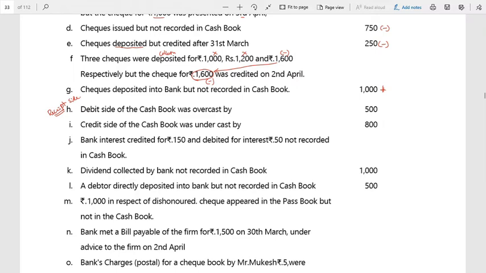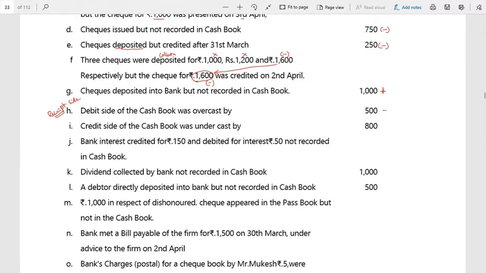So in a bank it is not actually a receipt, but because of the overcast, 500 is taken as a receipt, which is a mistake, correct? Now in a bank it has not been credited, that amount is not increased. In order to reach passbook level, what are you supposed to do? Deduct, subtract. Therefore this is minus.